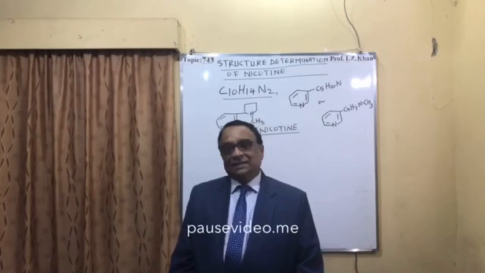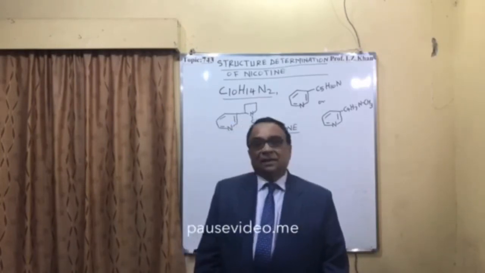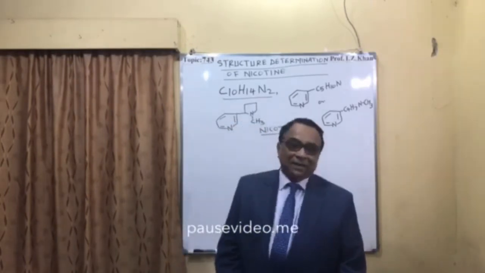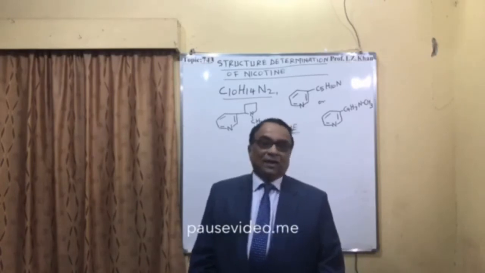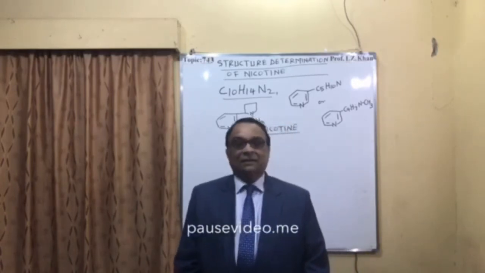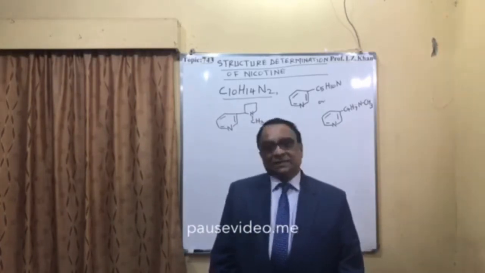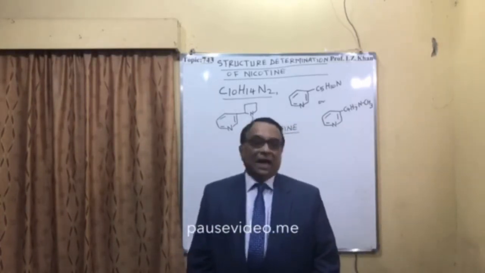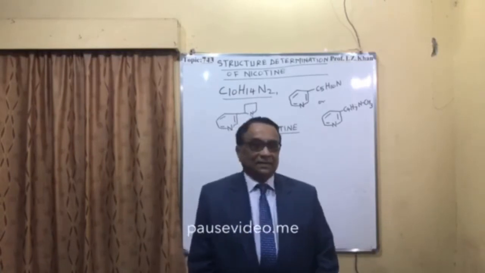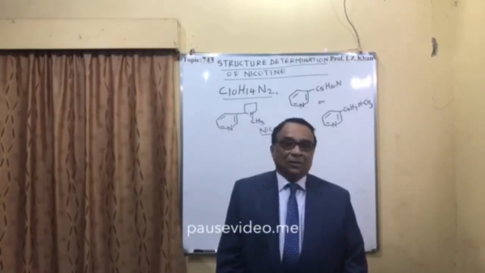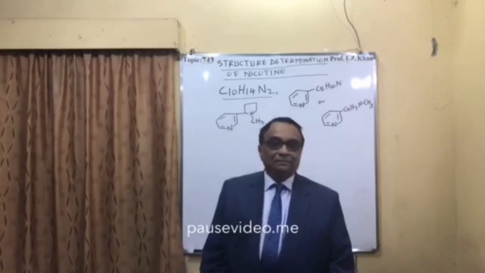When nicotine is treated with hydrochloric acid, it gives nicotine dihydrochloride, that is C10H14N2·2HCl. Once it is treated with methyl iodide, it is converted into nicotine dimethyl iodide.